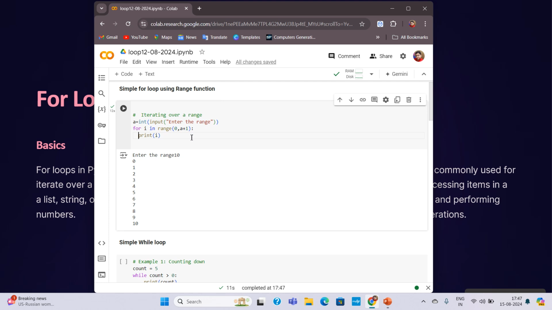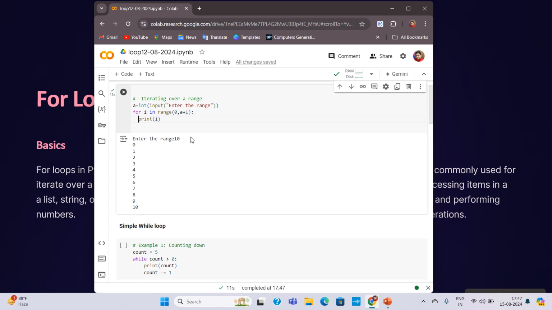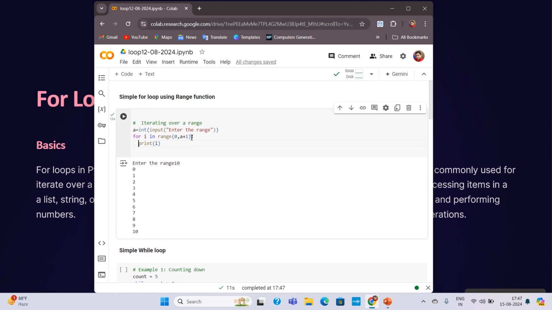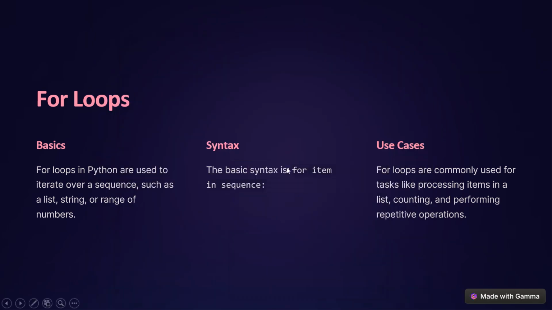This is how the loop is working. This is how simple the for loop is working. So let me now come back again to the PPT. Here you can see that the basic syntax we have understood. What is the basic syntax of the for loop?